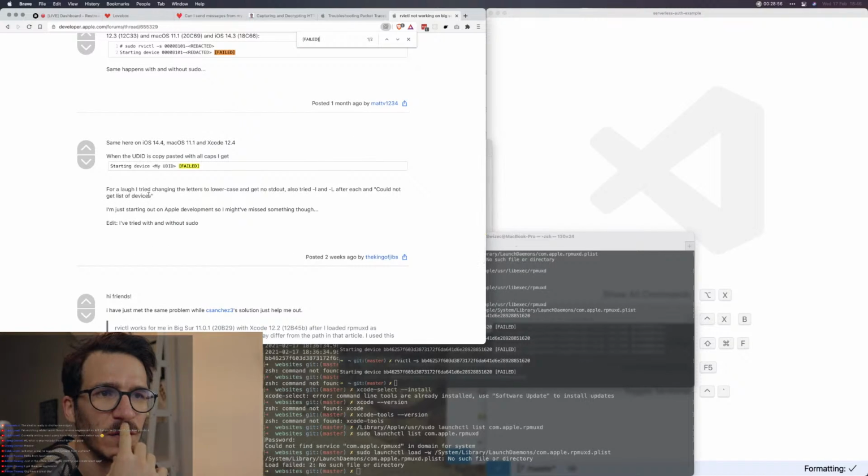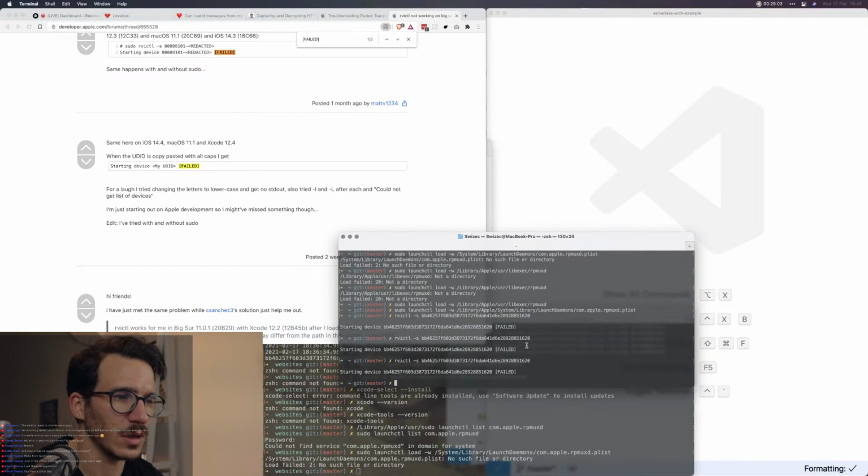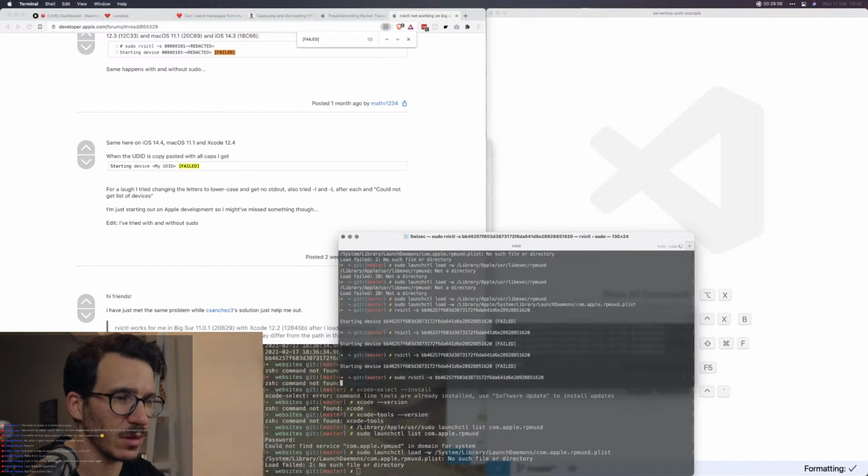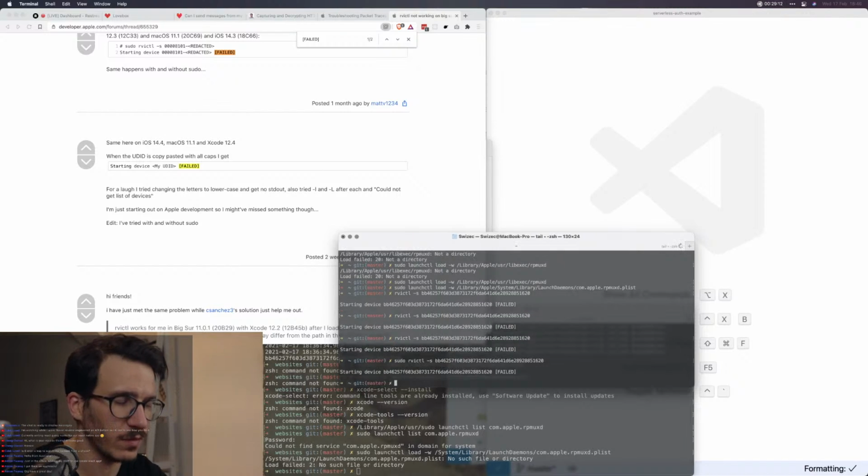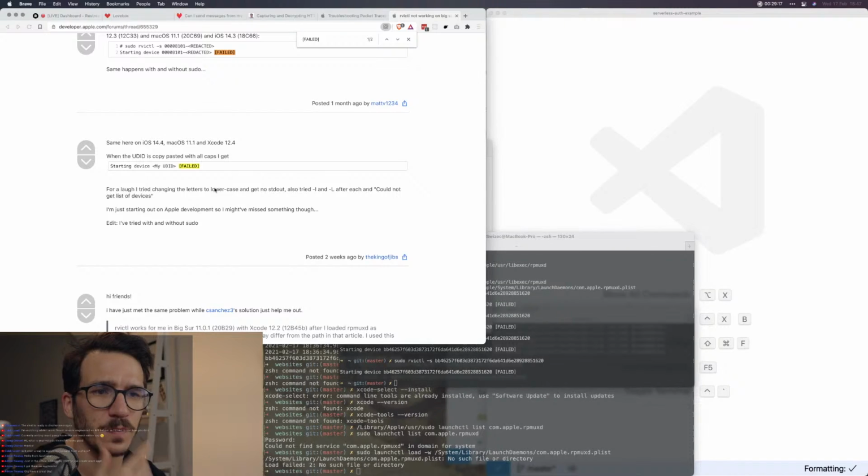Same here. For a laugh, I tried changing the letters to lowercase and okay, let's try it with sudo. Maybe that'll make it happier. Sudo makes it so that you're running in administrator mode, which should have more permissions to do everything, but it's still not working.